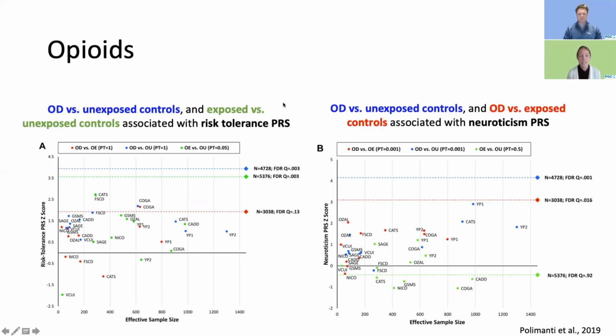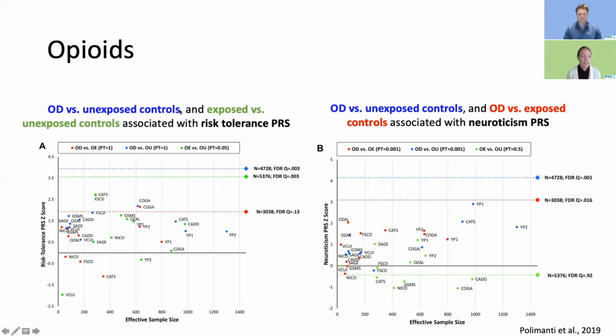So this suggests that risk tolerance or externalizing behaviors may be more associated with exposure, while something like neuroticism and negative affect may be more associated with dependence than simply exposure.